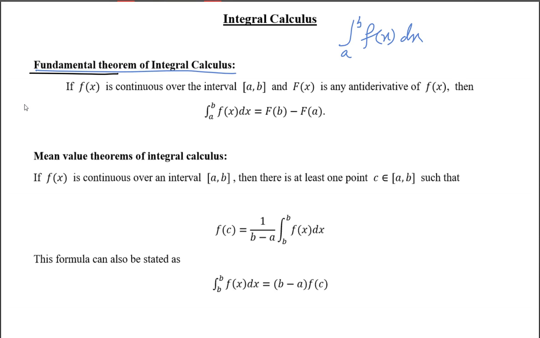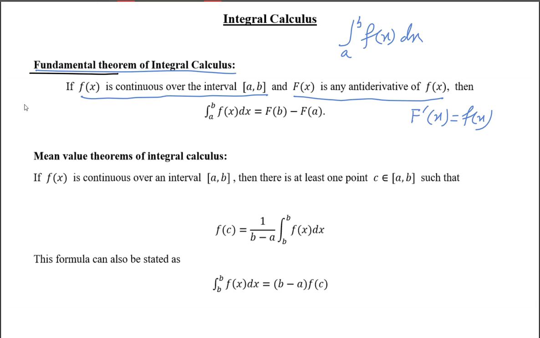The fundamental theorem is that if f of x is a continuous function over the interval ab, and capital F of x is an antiderivative of f of x, that means F dash x is equal to f of x, then integration a to b f of x dx is equal to F(b) minus F(a).